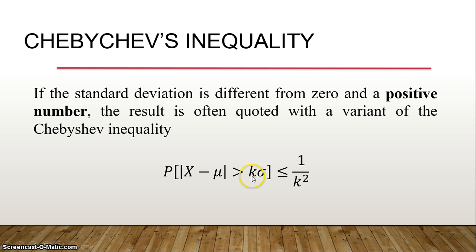So if you have a constant k, then the probability of that will be always less than or equal to 1 by k square. So that means using Chebyshev's inequality, we are just specifying what can be the bound. So it is always less than 1 by k square. So this is nothing but the upper bound of the probability of the z-score exceeding some positive constant.